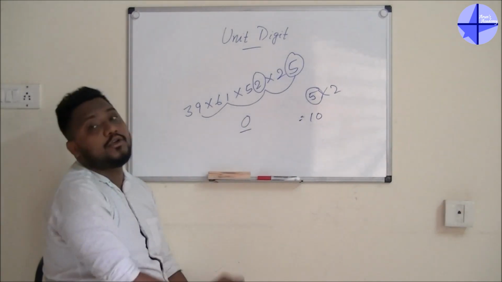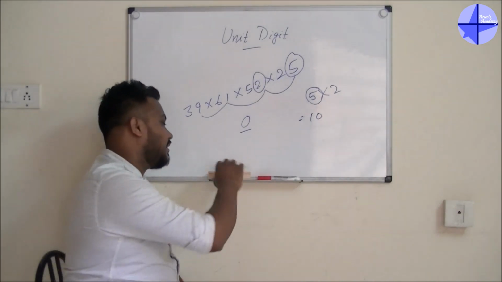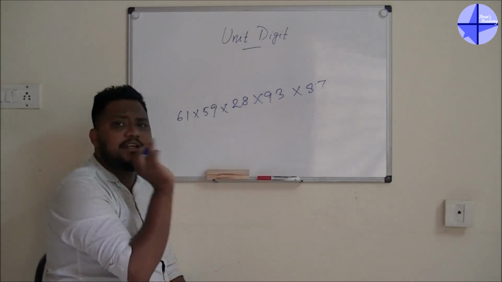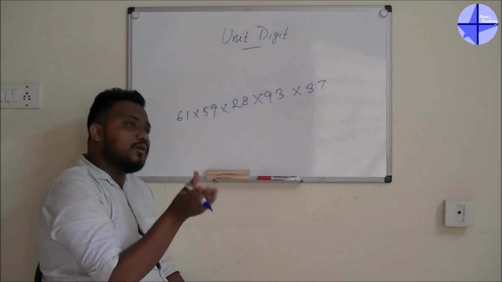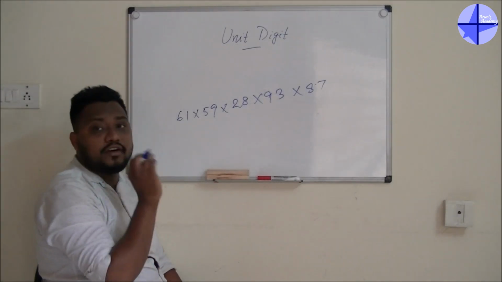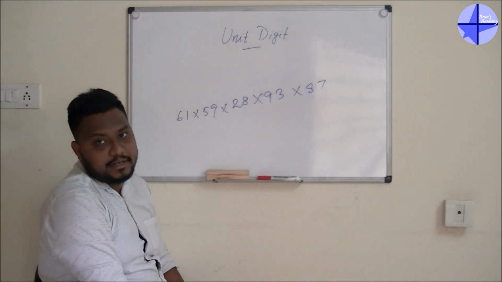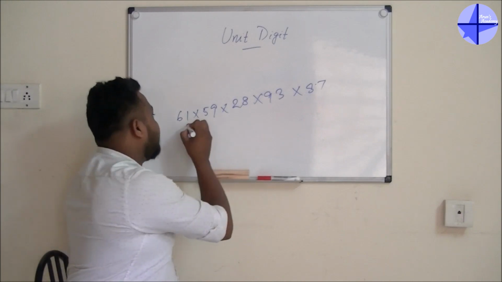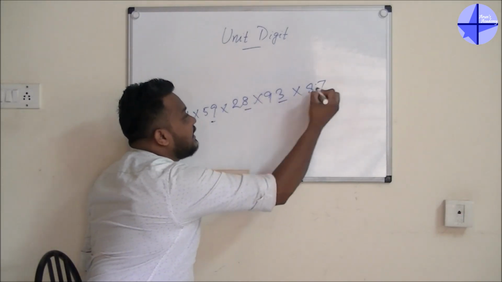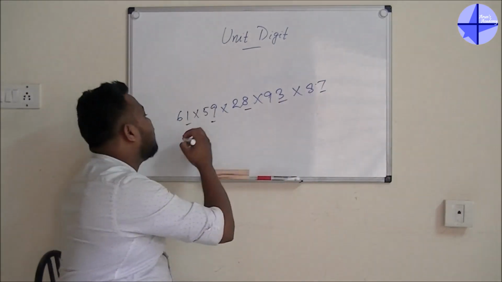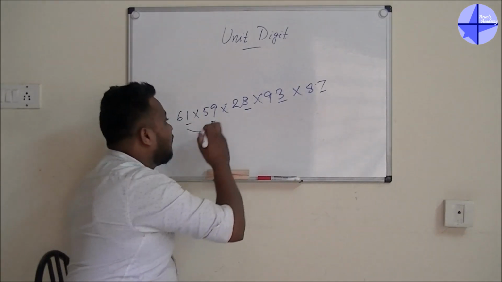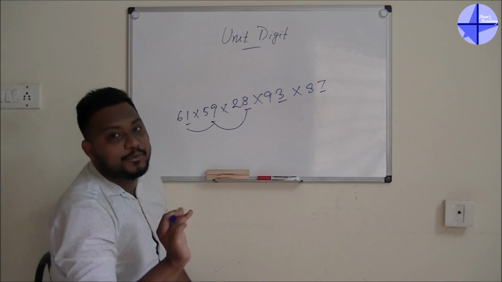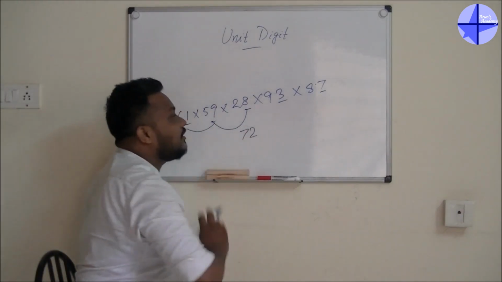But if 5 and 2 are not there, how to solve it? That also I'll show you. The concept is always the same, guys. I told you earlier that you have to go for the unit digit of each and every number. So here also we take the unit digit of each number: 1, 9, 8, 3, 7. Now I have to multiply. 1 into 9 is 9. 9 into 8 is 72.